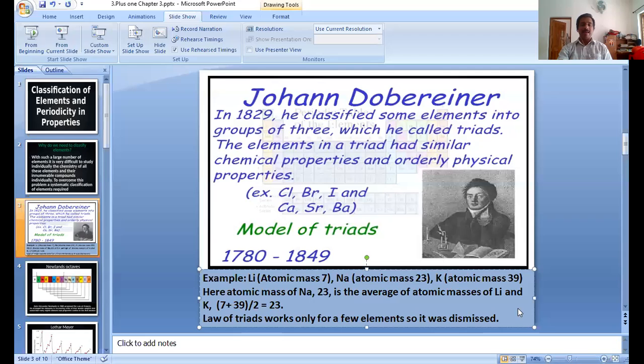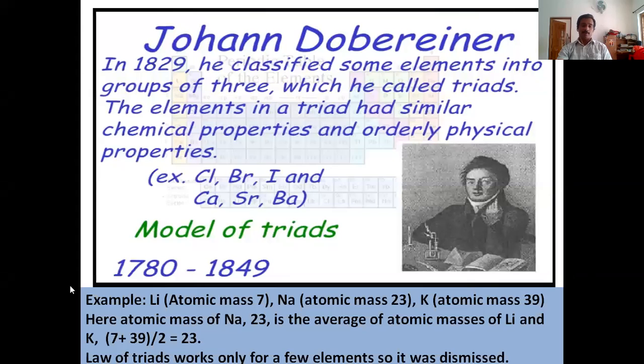Okay, here it is the law of triads. In the law of triads, that is a group of 3, the atomic mass of the middle element is the average of the atomic masses of the first and last elements. That is the law of triads. So the atomic mass of sodium is 23, the average of lithium and potassium: 7 plus 39, 46 by 2, is equal to 23.